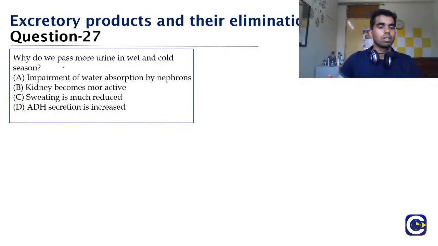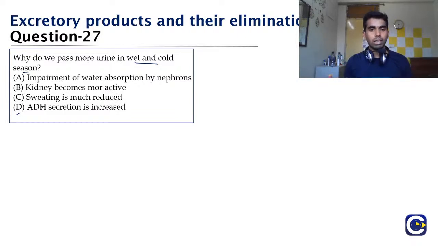Question number 27. Why do we pass more urine in wet and cold season? Option A, impairment of water absorption by the nephrons. Option B, kidneys become more active. Option C, sweating is much reduced. And option D, ADH secretion is increased. So we all have experienced that in the winter season you get more urge to pass urine. And why is it so?